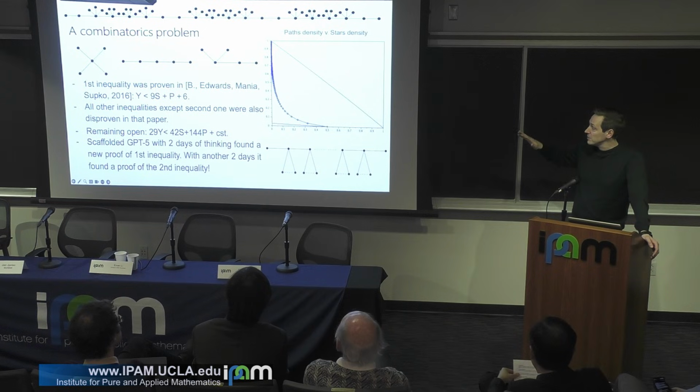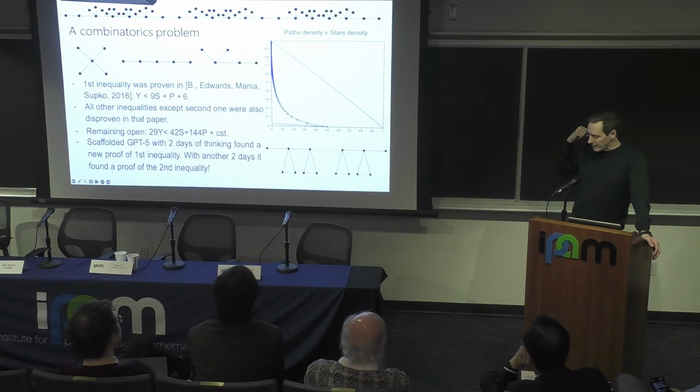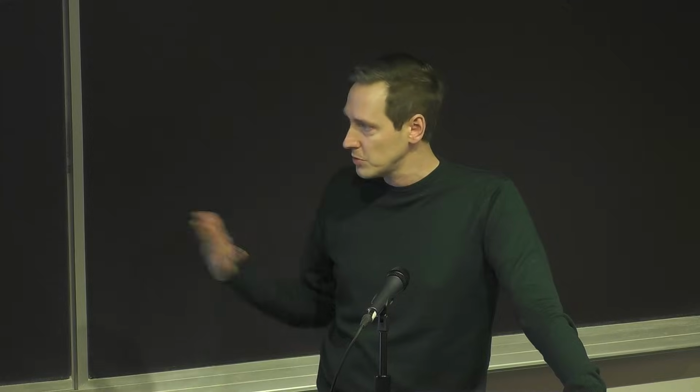I'm up with my 5 minutes. If I had more time, I could show you the beginning of the proof, because what's interesting is that in this proof, it comes up with a kind of miraculous identity on trees that I have no idea where it's coming from. And I have asked experts, who spend a lot more time thinking about combinatorics of trees than me, and they also don't know where it's coming from. And it really kind of solves this problem.